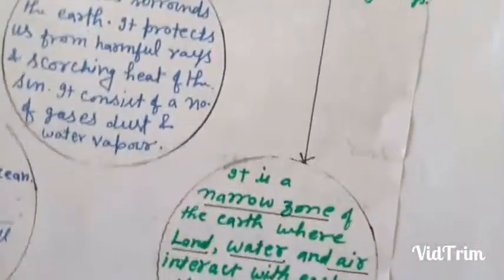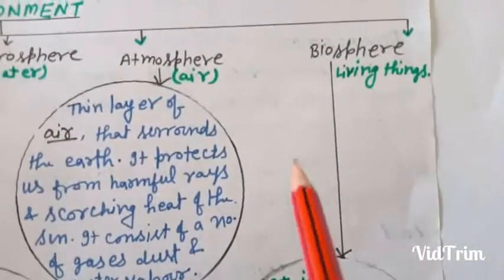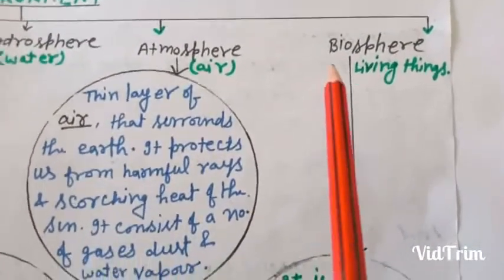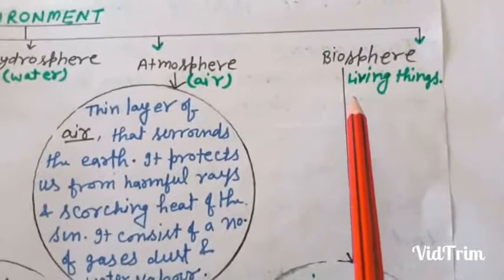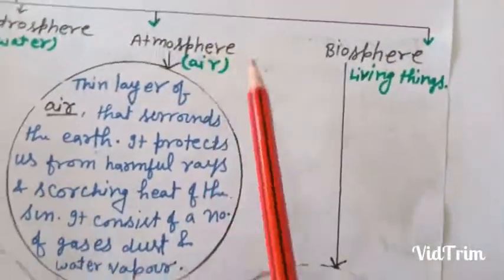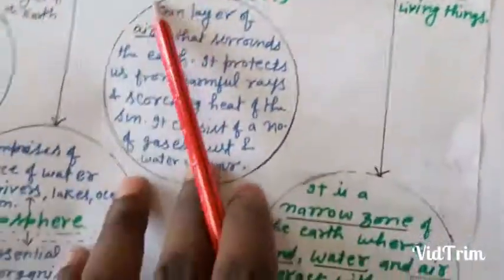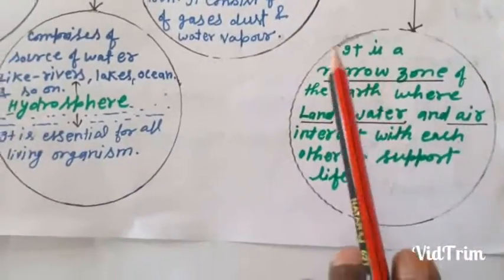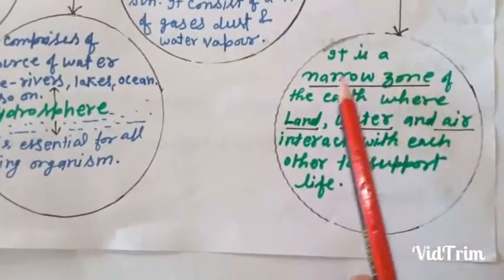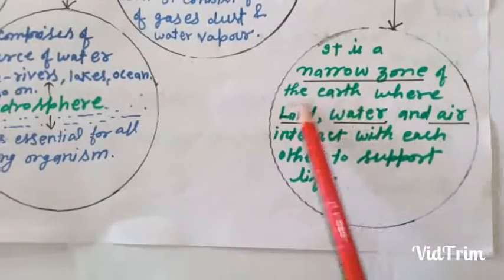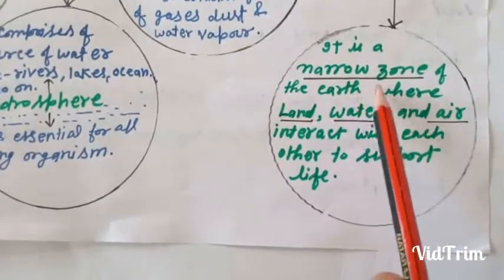Now let us understand the last word, biosphere. Biosphere means living things.